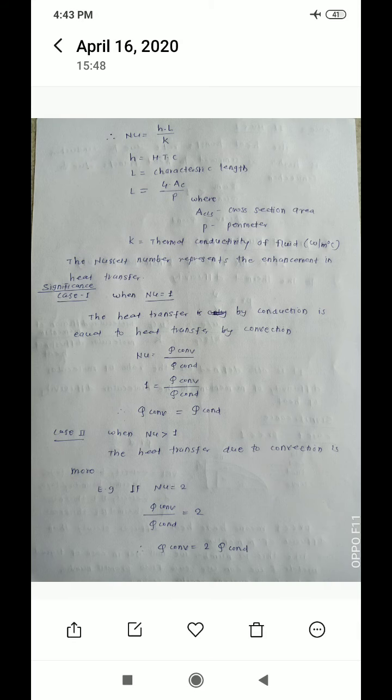This is case number 1. From that we say that heat transfer due to conduction is equal to heat transfer due to convection.